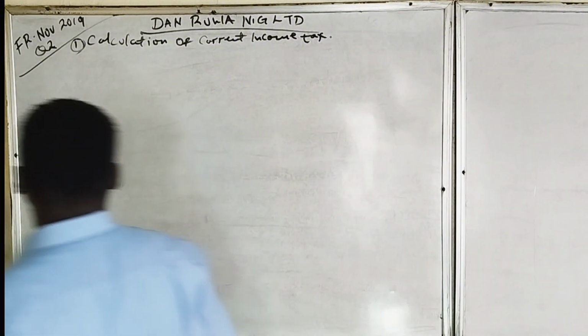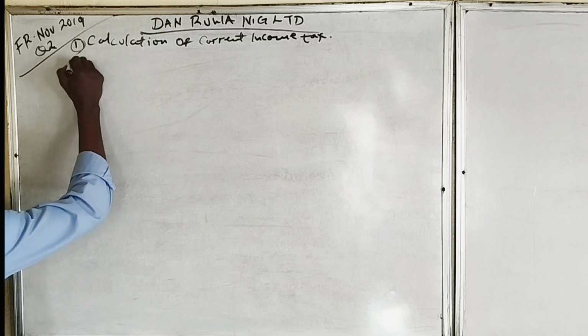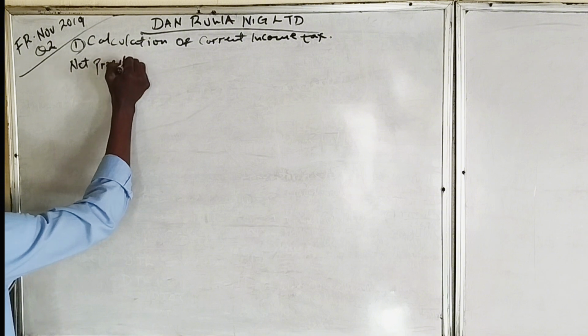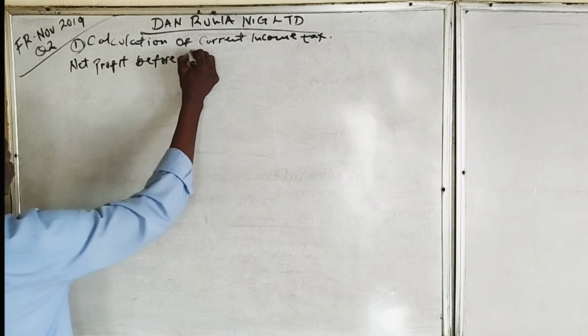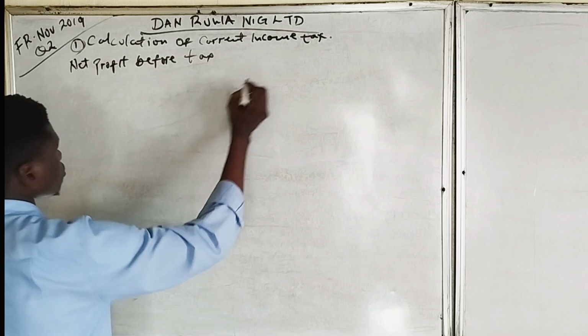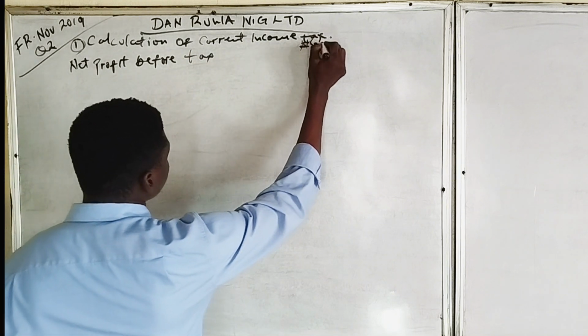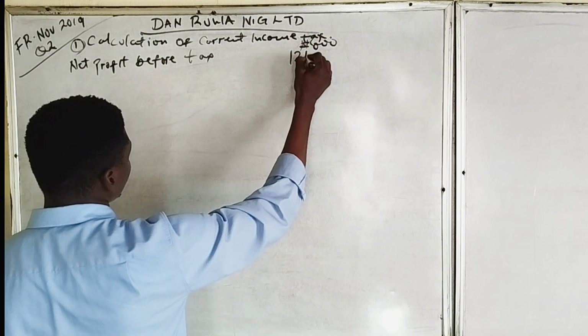So here, you have to recalculate the net profit before taxation. This is in thousand. So the net profit before taxation is 121,000.